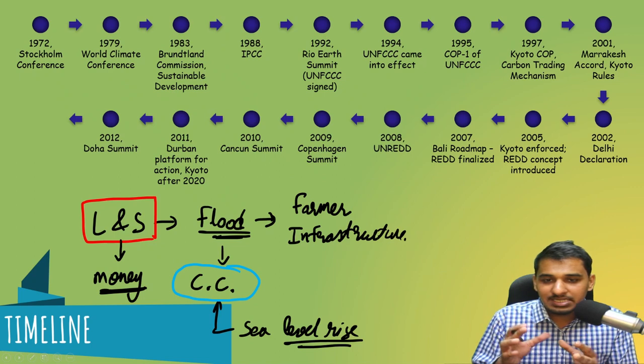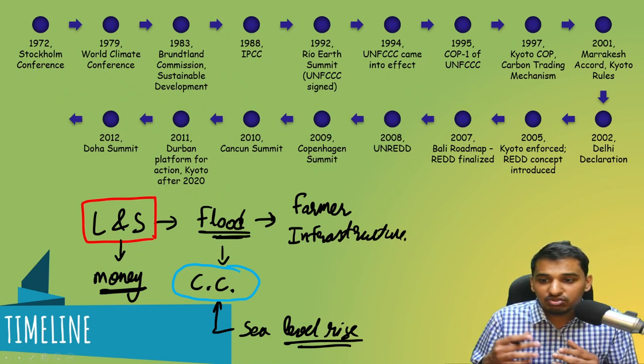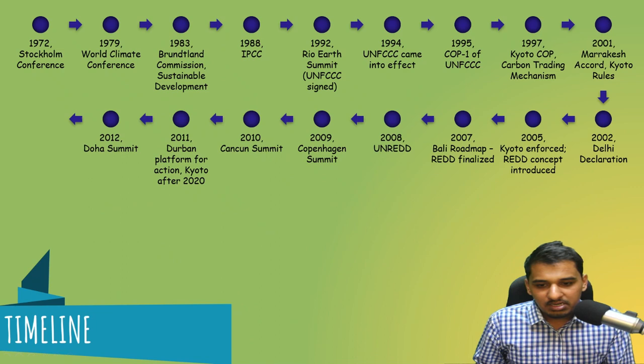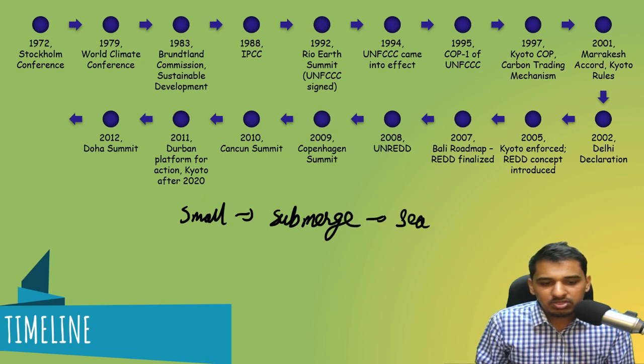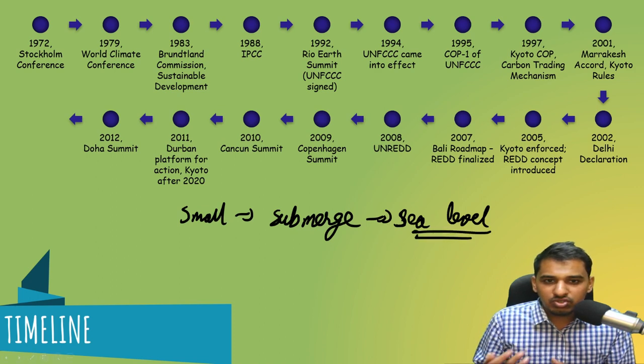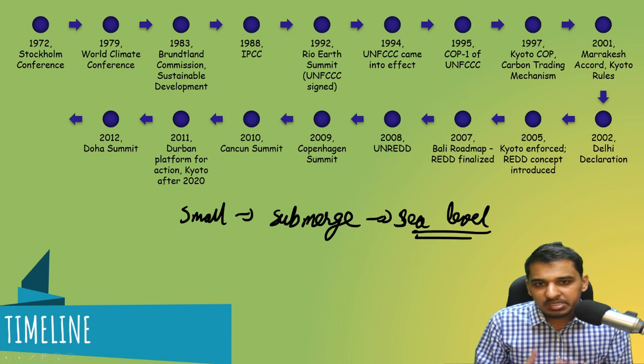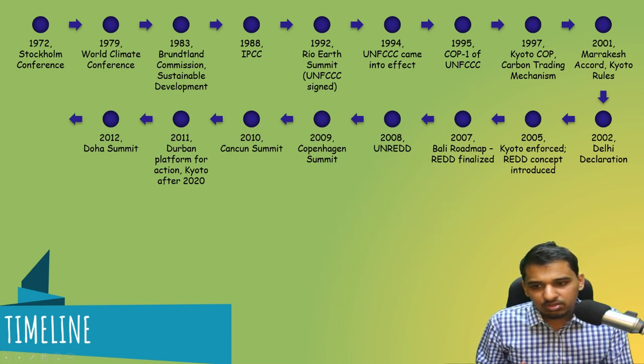This was firstly introduced in the Doha Summit. So this loss and damage talks about the amount of loss which will happen due to climate change. Such as, there are small island nations. These small island nations will submerge due to rising sea level. So how to calculate their loss and damage and how to compensate them? This was firstly discussed in Doha.